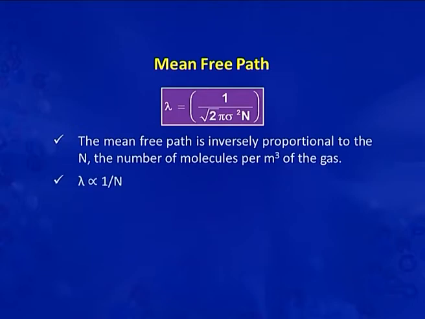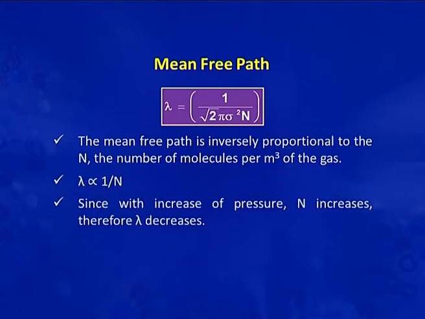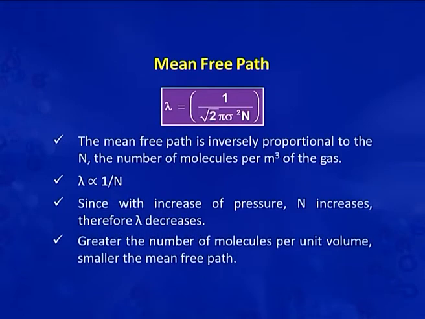And the second observation is that with an increase of pressure, the number of molecules will increase. So, definitely the mean free path will decrease with a greater number of molecules per unit volume, as N is in the denominator in this expression. So, as the number of molecules increases, the mean free path will be small.